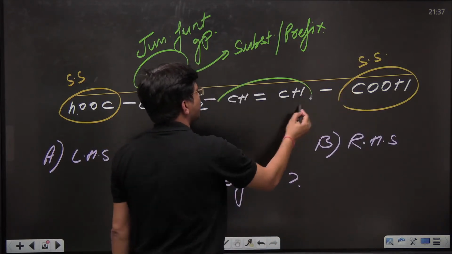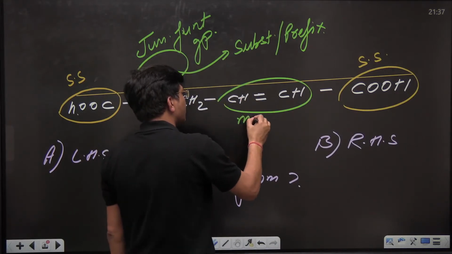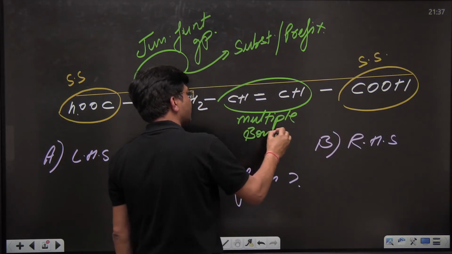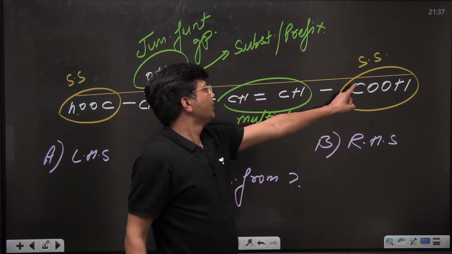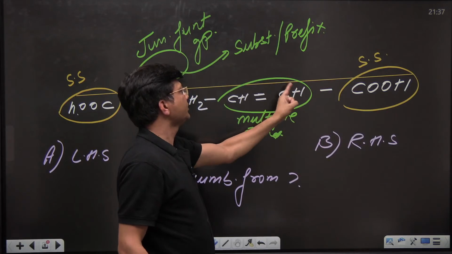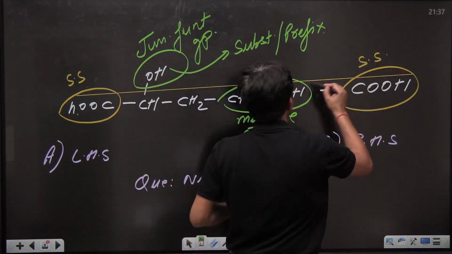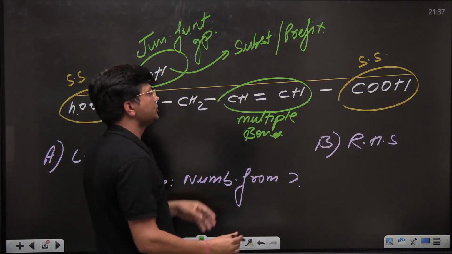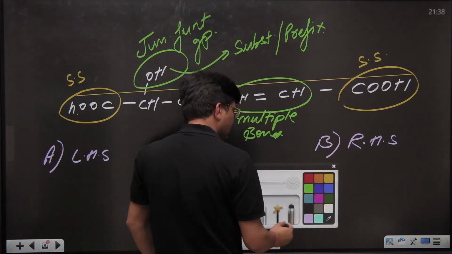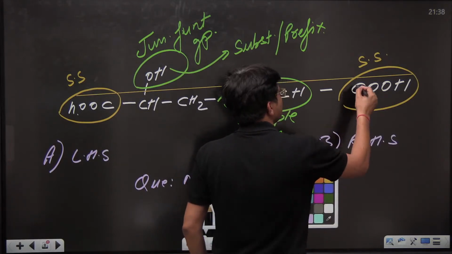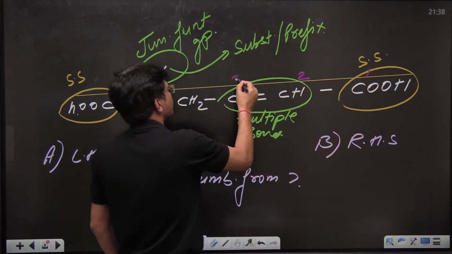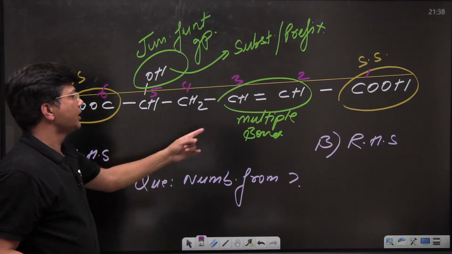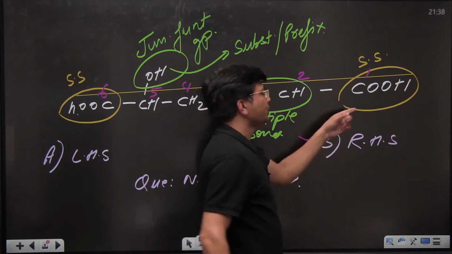After that, you have to number your what? Multiple bond. See to it, kids, from which side this multiple bond is coming earlier. If I count from here, 1, 2, it is coming on second position. If I count from here, 1, 2, 3, 4, it is coming on fourth position. So this is the correct numbering. Once again, most of the students failed in 3, 4, 5 and 6. This is the correct numbering. So we have to do numbering from the right hand side.